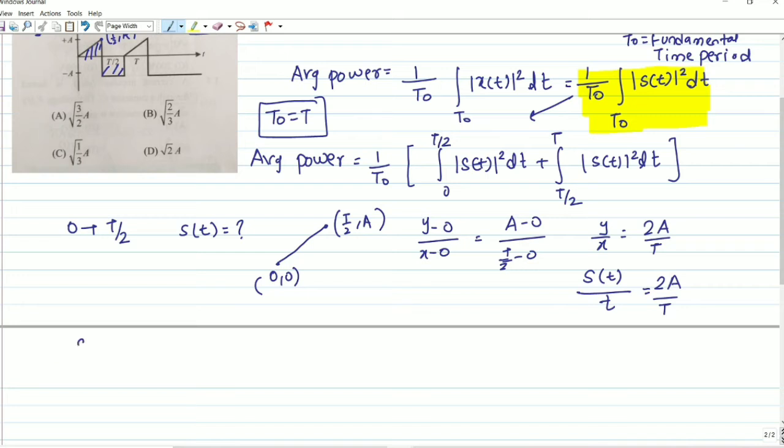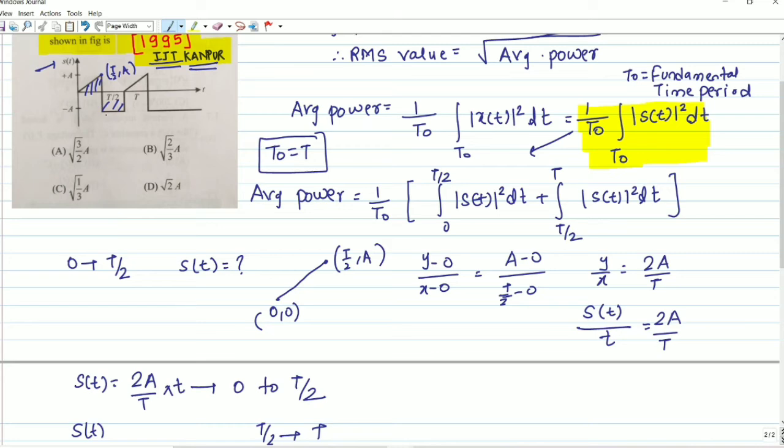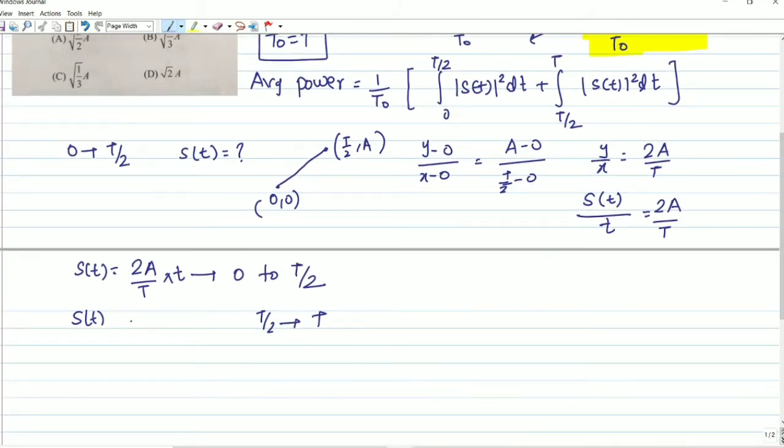Then s(t) will be 2A by capital T multiplied by small t, from 0 to capital T by 2. Understood? And another we have to write from T by 2 to T. Focus on the graph from T by 2 to T. The equation of s(t) will be minus A. Understood? It will be s(t) equals minus A from T by 2 to T.